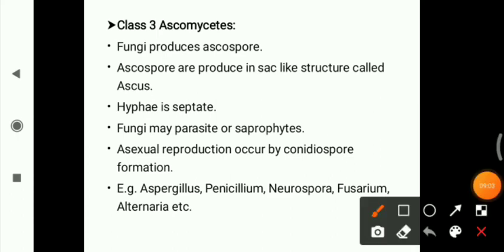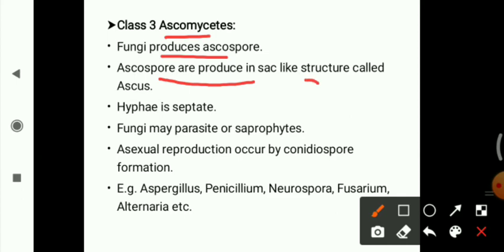Now the third class, that is the Ascomycetes. In the class Ascomycetes, the fungi produce ascospores. The ascospores are produced in a sac-like structure called the ascus. Wherever they produce the ascospores, they will produce the sac-like structure that is known as ascus.